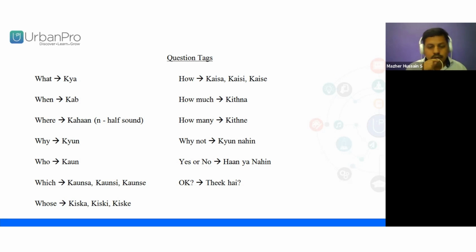So for example, kiski gadi, whose vehicle, gadi is feminine, right? So I have to say kiski gadi. Or kiska ghar, ghar is house, and house is masculine. So I have to say kiska ghar, whose house.